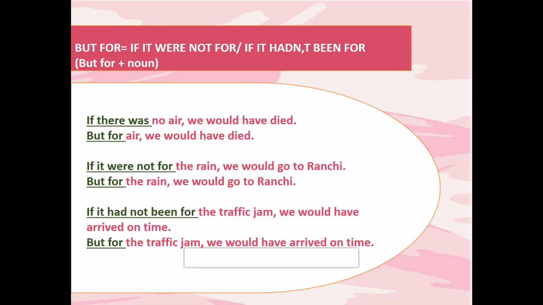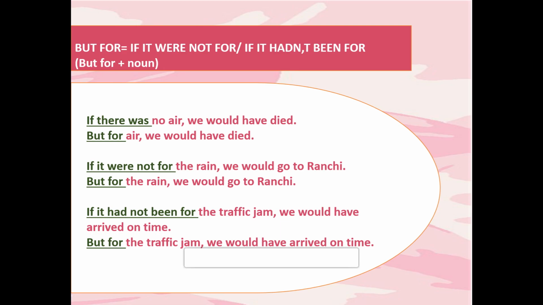The very important and the basic thing that you need to understand is that generally after but for we use noun. Okay, that you always remember. You write it somewhere for the exam's purpose, that generally after but for we use noun. And but for means, but what is the meaning of but for actually? So it means if it were not for, if it hadn't been for. Or you can simply understand in Hindi, if I tell you agar nahi hota to.